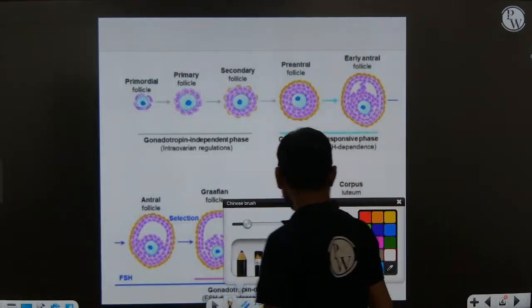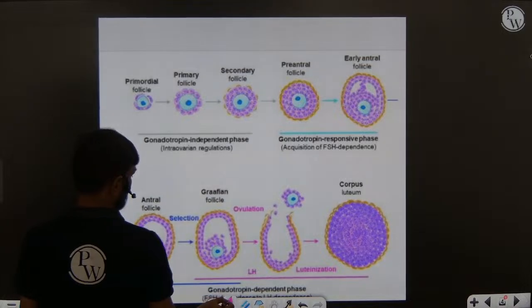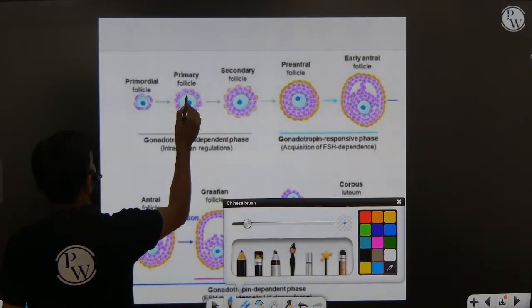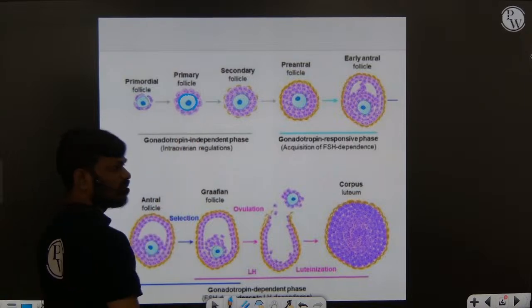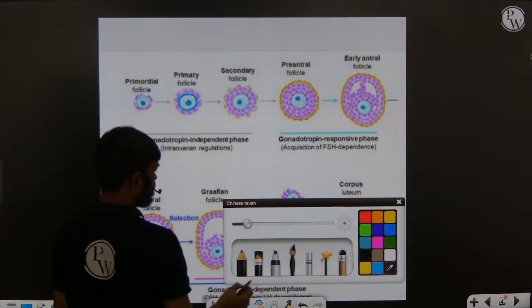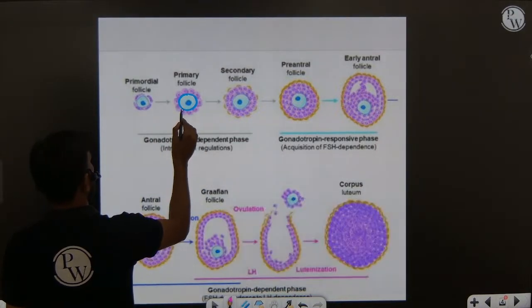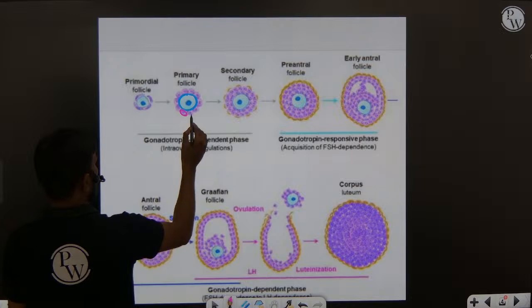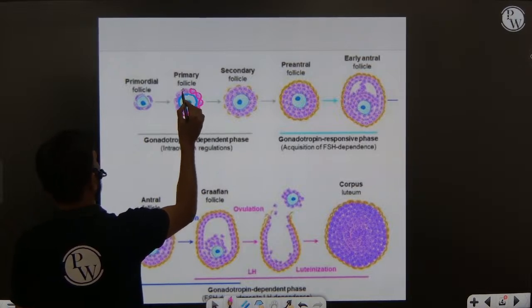Now in this diagram you can see this is the primary oocyte. The primary oocyte is surrounded by one layer, a single layer, of granulosa cells.